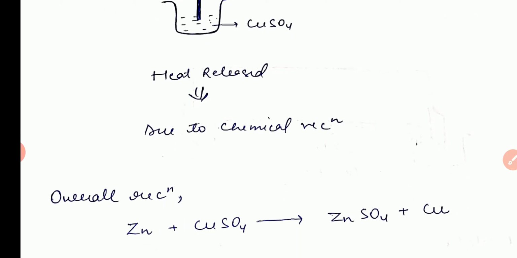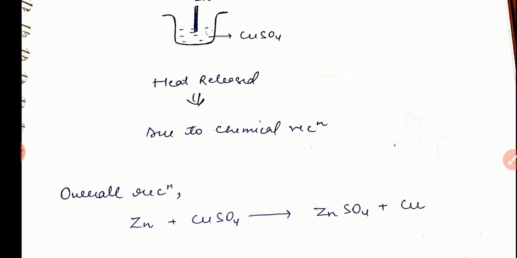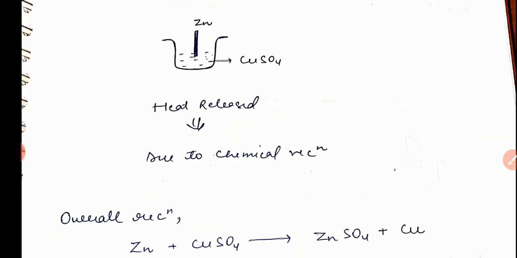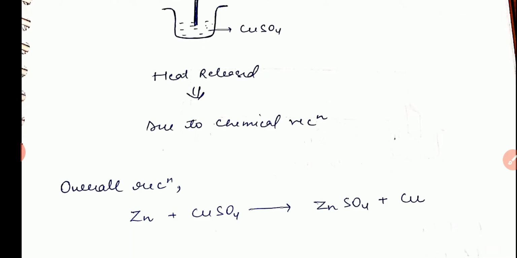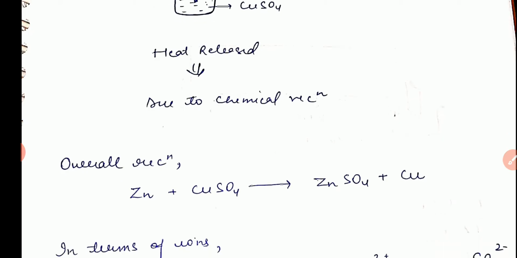So the overall reaction which is happening in this device is: zinc plus copper sulfate gives zinc sulfate plus copper. Here two reactions are going on, that is reduction and oxidation. These two reactions are responsible in this whole reaction mechanism.